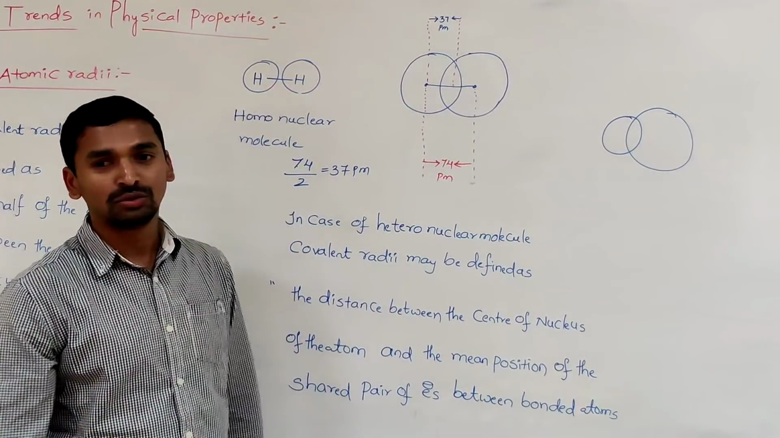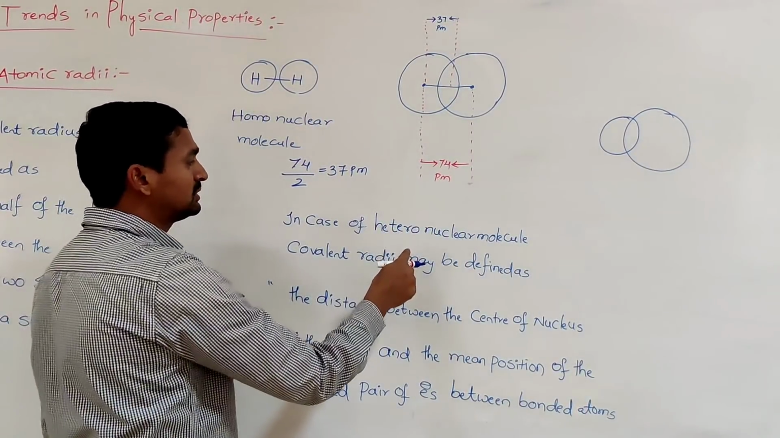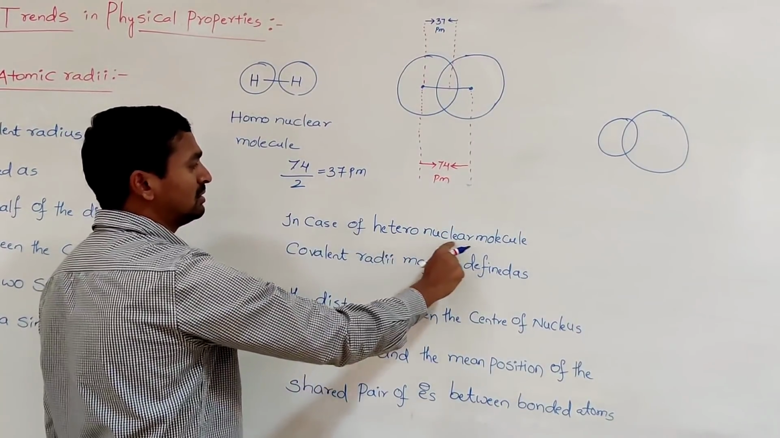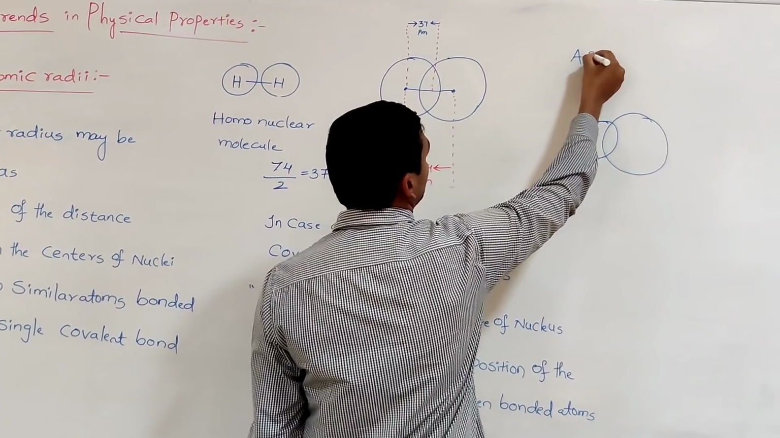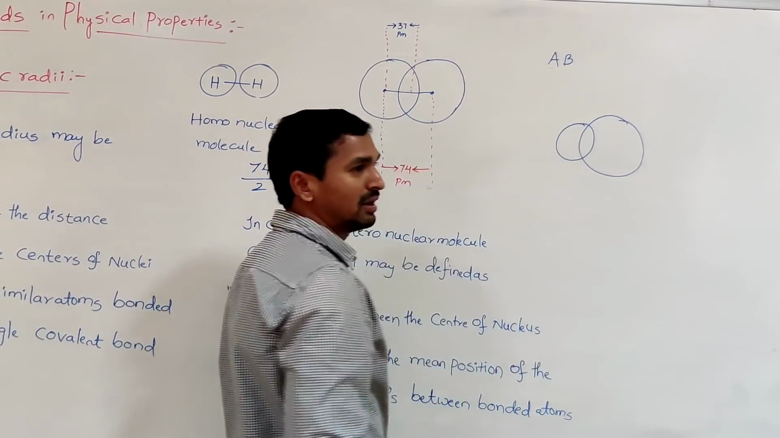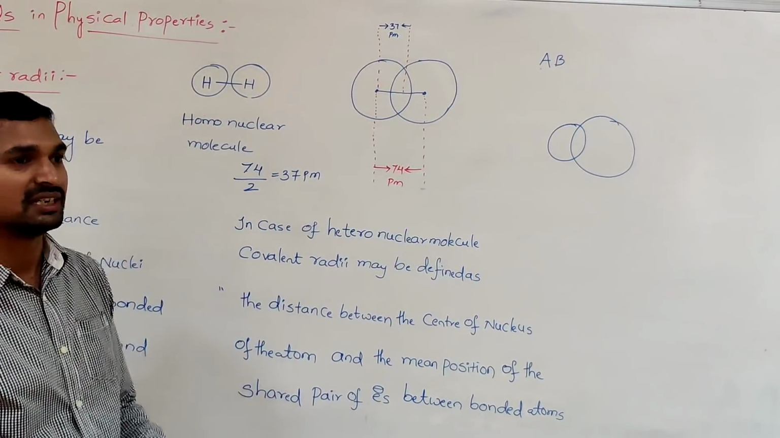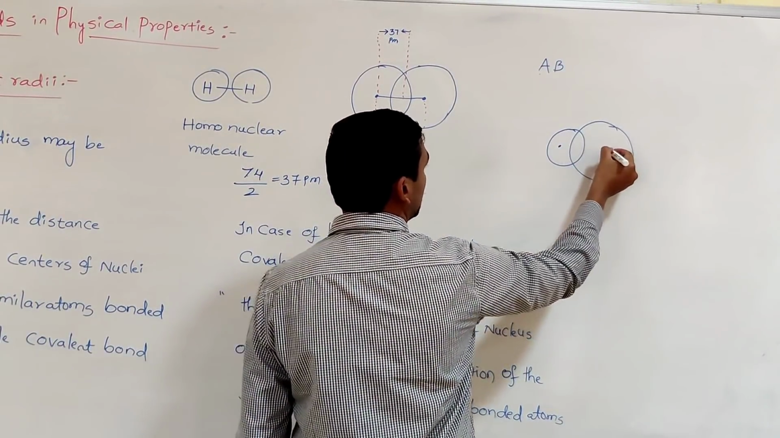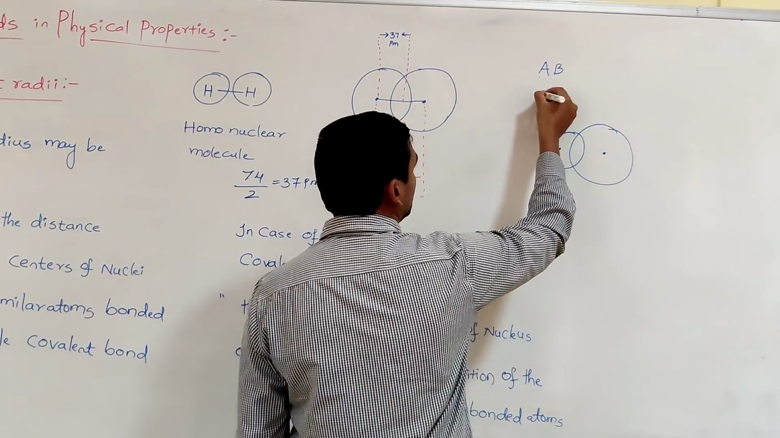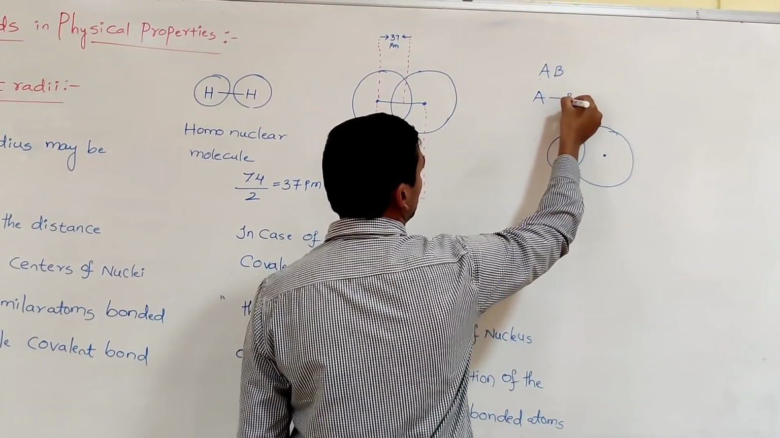So because the two are different atoms, that molecule is called a heteronuclear molecule. Say for example, AB is a molecule. A and B are not the same, they are obviously different in size. Now these are the two centers of the nuclei. The bond present between A and B is a covalent bond.